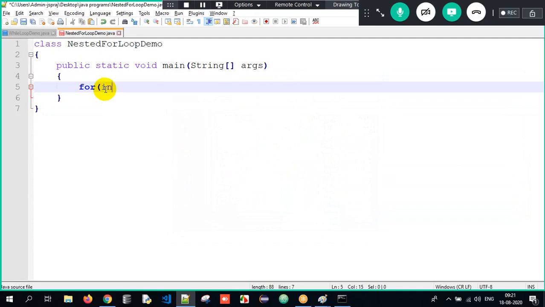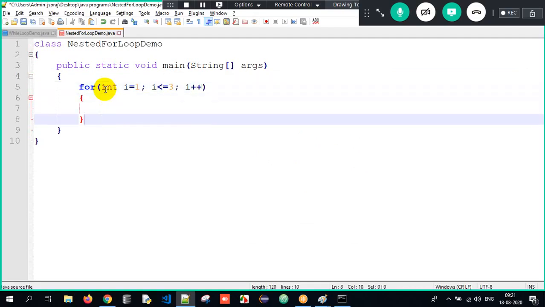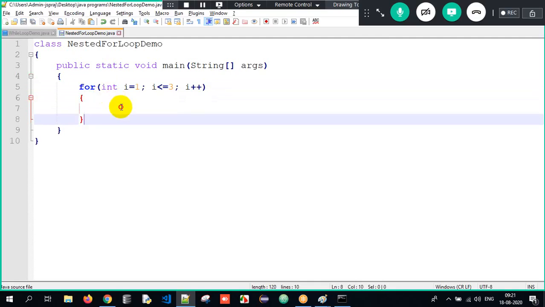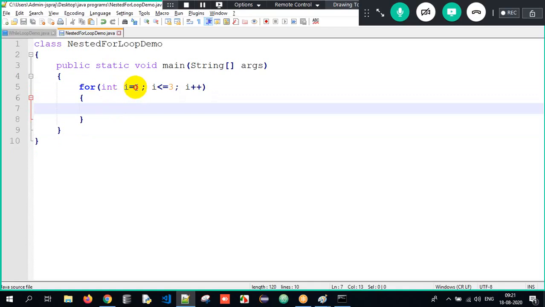See, a for loop. One simple for loop. I equals to 1, I is lesser than or equal to 3 and I plus plus. Clear? Everyone will easily tell me what the output will be if I try to print the value of I. It's simple. Sir, I value is 1, sir.